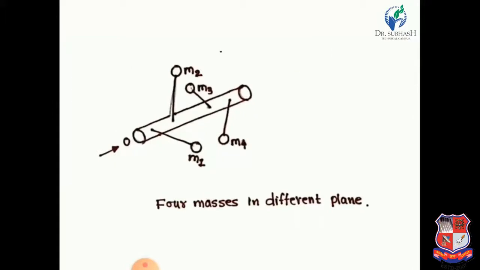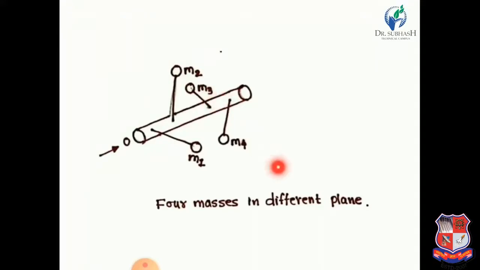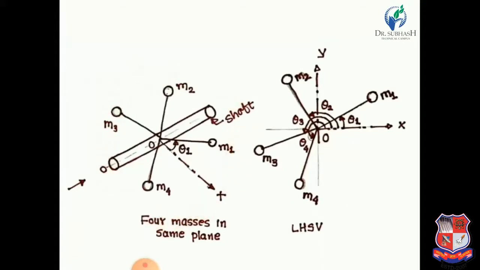Now the second condition, 4 masses in different planes. Here you can clearly see that the M1 mass is rotating in one plane, the M2 mass is rotating in another plane, the M3 mass in another plane, and the M4 mass also in another plane. So there are two conditions. First one is several masses rotating in the same plane, and second is several masses rotating in different planes. But in today's lecture we are going to discuss only several masses, that means 4 masses, rotating in the same plane.